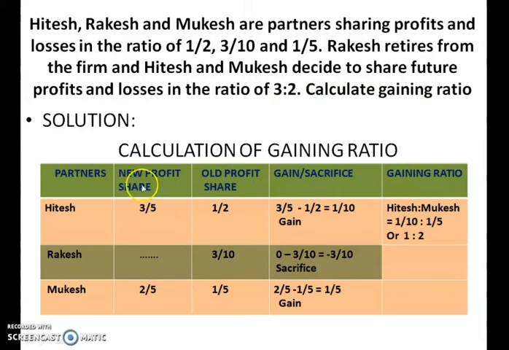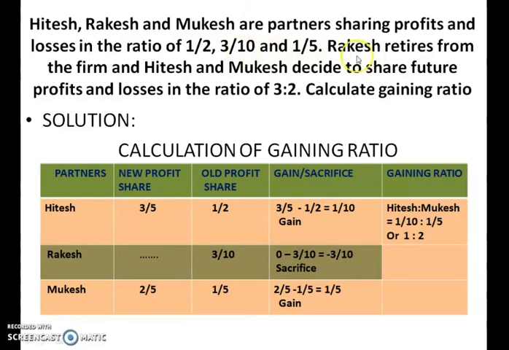So children, in this problem there are 3 partners, and the old profit sharing ratio is given to you, where the retiring partner is also involved. But you can see it is not a common denominator.